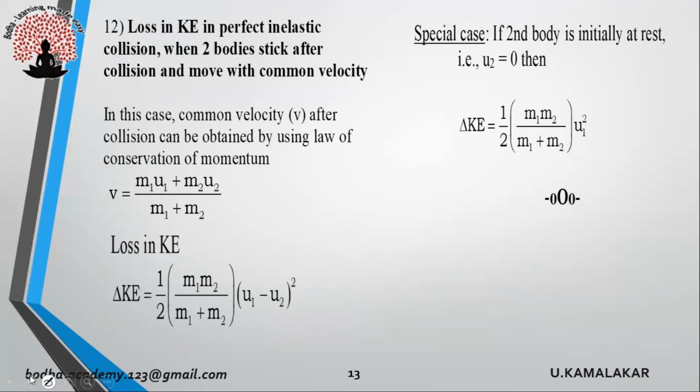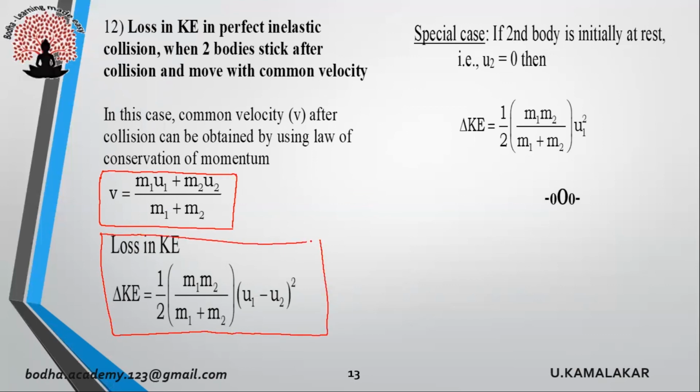Our last topic, loss in kinetic energy in perfect inelastic collision. That is when two bodies stick after collision and move with common velocity. In that case, by applying law of conservation of momentum, we can observe that common velocity v is given as (m1u1 + m2u2)/(m1 + m2). The loss in kinetic energy is given as ½ × m1m2/(m1 + m2) × (u1 − u2)².